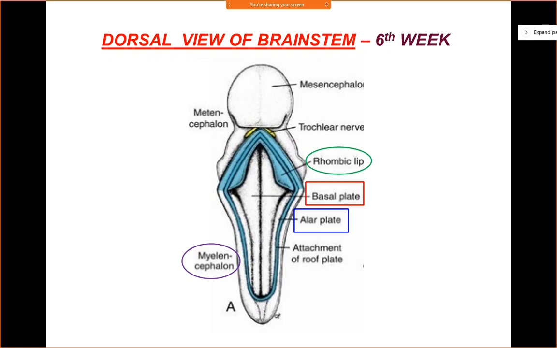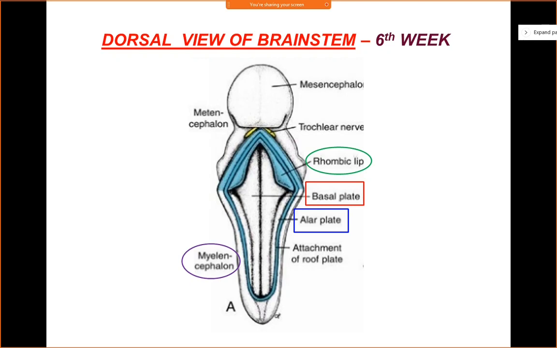This is a dorsal view of the brainstem in the 6th week, and you're seeing the brainstem from the top. Here the roof plate, which will form the roof of the 4th ventricle, has been cut. So what you can see is the floor of the 4th ventricle. You know that the floor of the 4th ventricle is formed in the lower part by the medulla oblongata, and in the upper part by the pons, right?